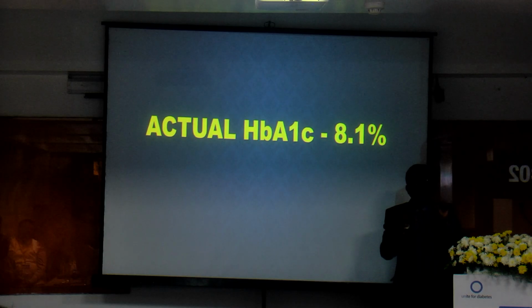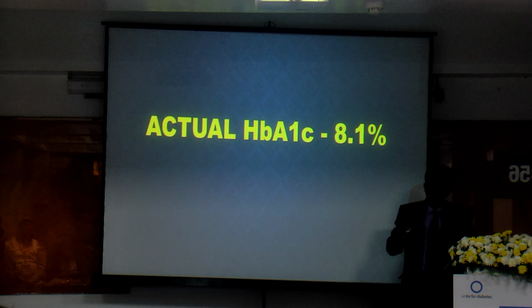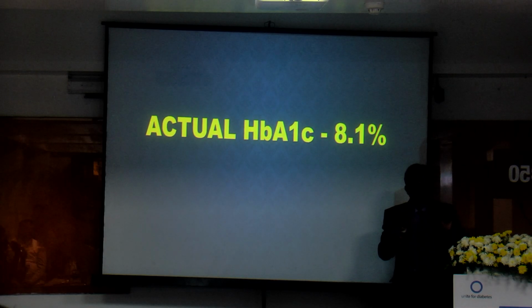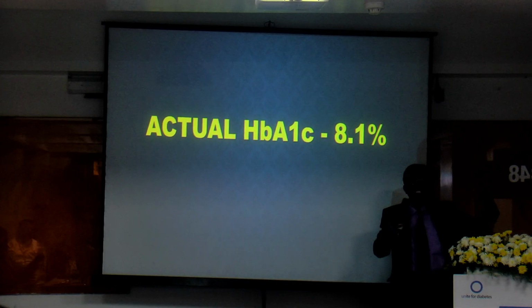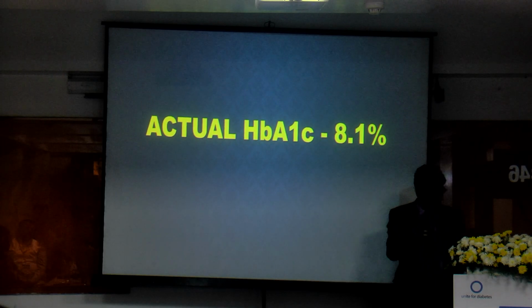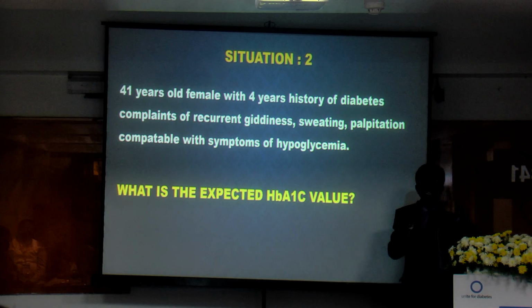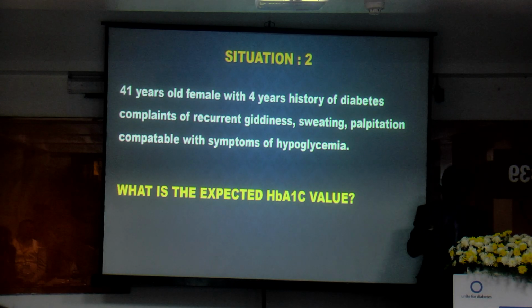Instead of living for 120 days, the RBC lives for 160 days in the case of iron deficiency anemia. What happens? When more and more glucose is exposed to 160 days of RBC, even though you maintain a normal glucose level, the 160 days of exposure may result in increased HbA1c. That's another possibility. So you always have to rule out a falsely elevated HbA1c, something like iron deficiency anemia.